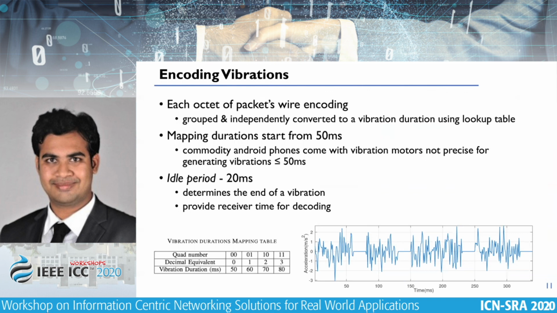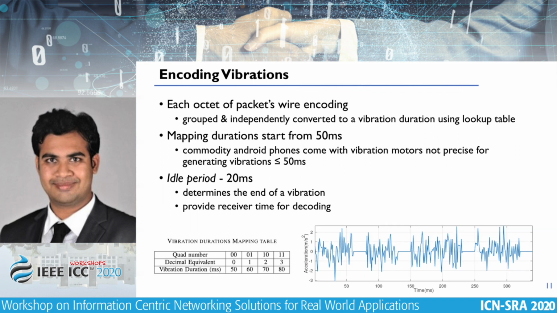So each octet of the packets via encoding is grouped and independently converted into a vibration duration, which is based on the lookup table that you see on your screen at the bottom left. We see that the vibration motors in Android phones, which we use as the controller in our experiments and our design, are built by multiple vendors, and hence vibrations less than 50 milliseconds are not considered precise.